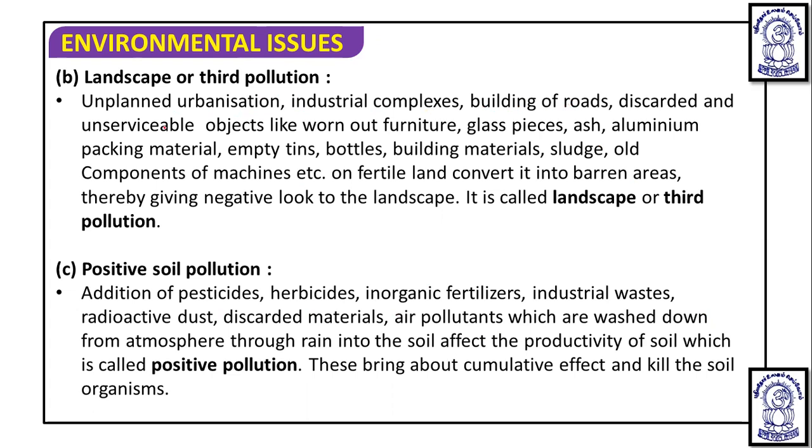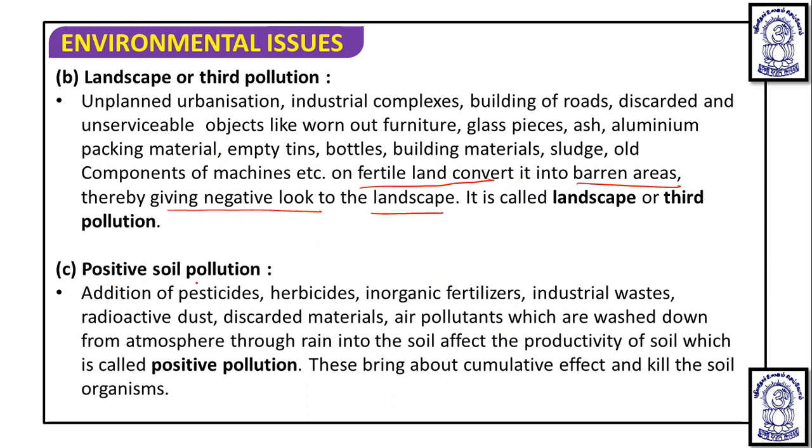Now the second, landscape or third pollution, is caused by unplanned urbanization, industrial complexes, building of roads, and discarded and unserviceable objects like worn out furniture, glass pieces, ash, aluminium packing material, empty tins, bottles, building materials, sludge, old machine components, etc. on fertile land. If all these things are thrown on fertile land, it is going to convert it into barren area, giving a negative look to the whole landscape. Because of this, it is called landscape or third pollution.